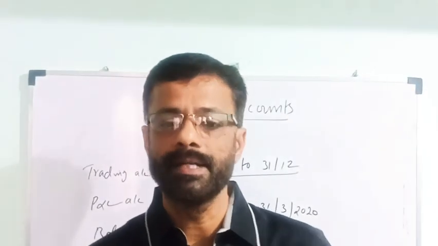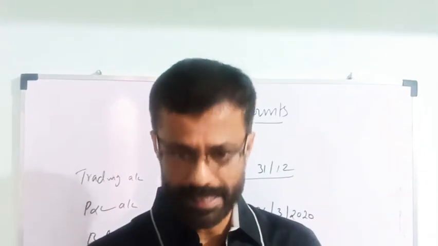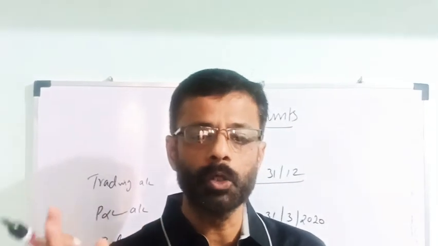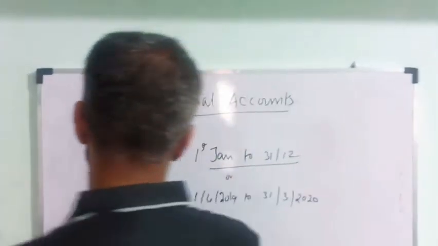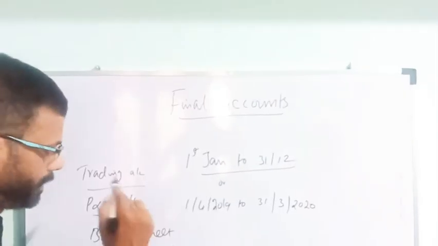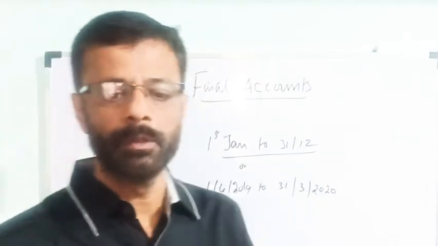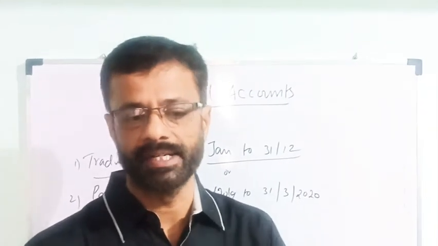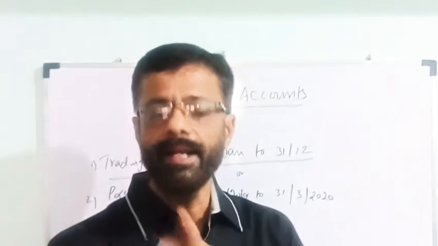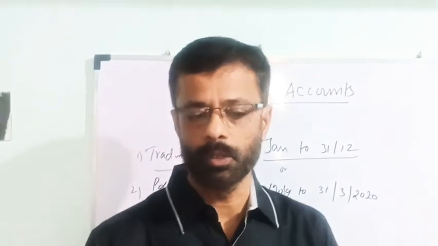The first part ascertains the profit or loss of the organization. The second part is the review to show the financial status of the business. So we can study the trading, profit and loss account and also the balance sheet. Next, we can study how to prepare the final accounts of a trading concern, the trading account and the profit and loss account.